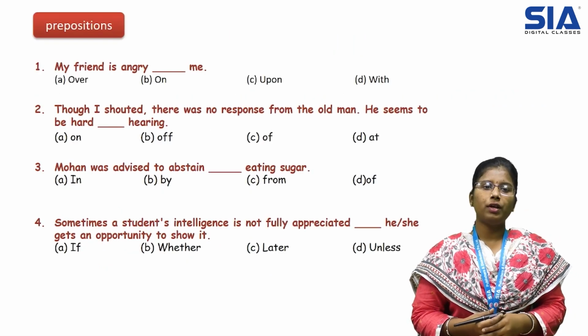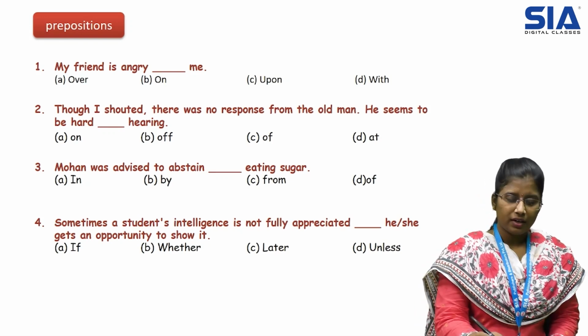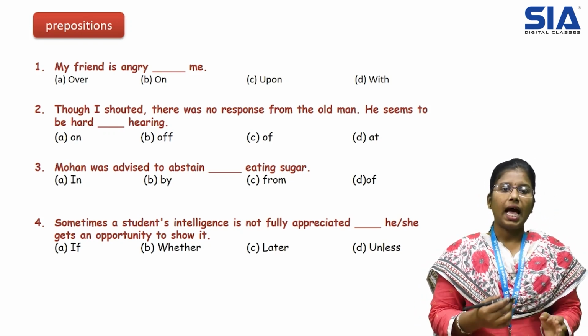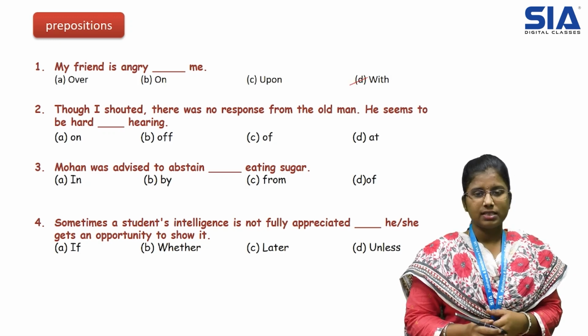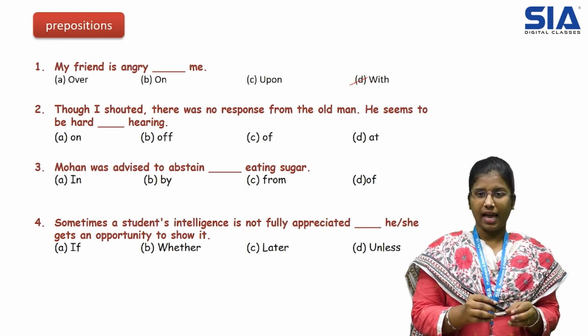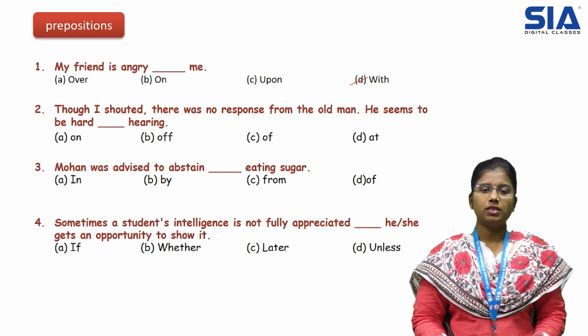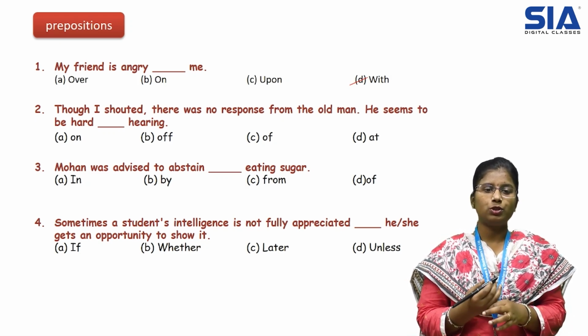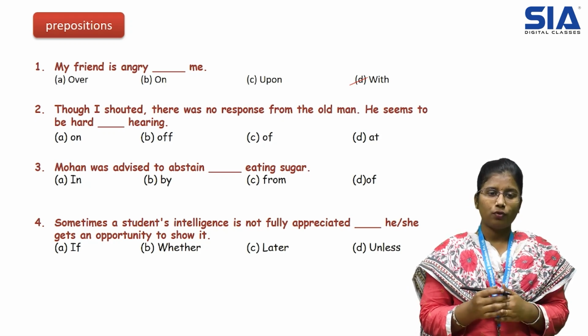Let us see some questions based on this concept, prepositions. First question. My friend is angry dash me. Angry always follows with, so the correct answer is option D, with. My friend is angry with me. Here we have to observe one thing: while choosing the prepositions we have to look at the before and the after words.